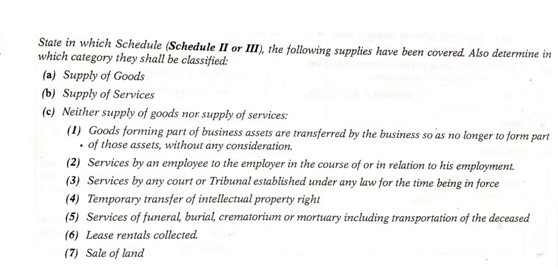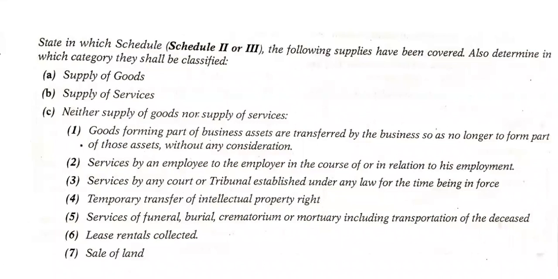And also we need to determine whether they will come under supply of goods or supply of services, or they come under the third category, neither supply of goods nor supply of services.